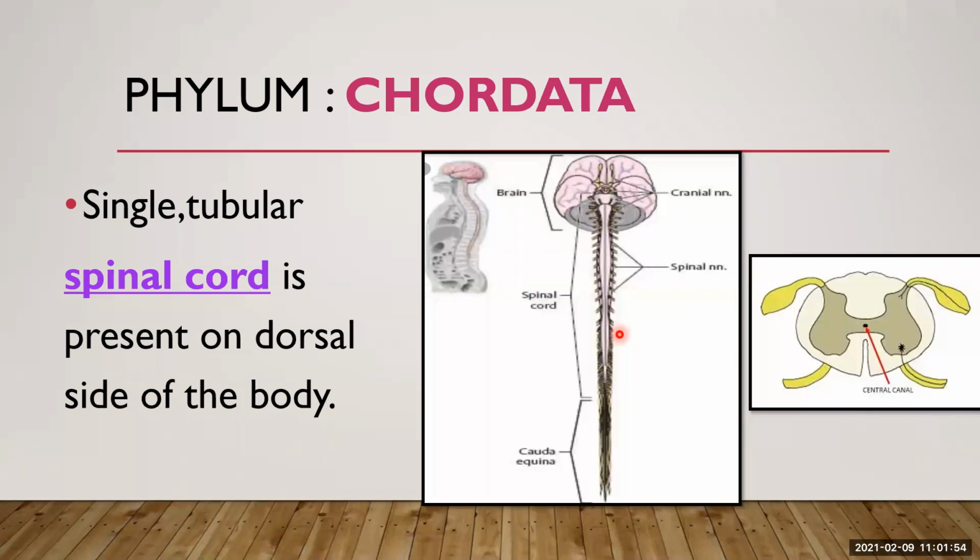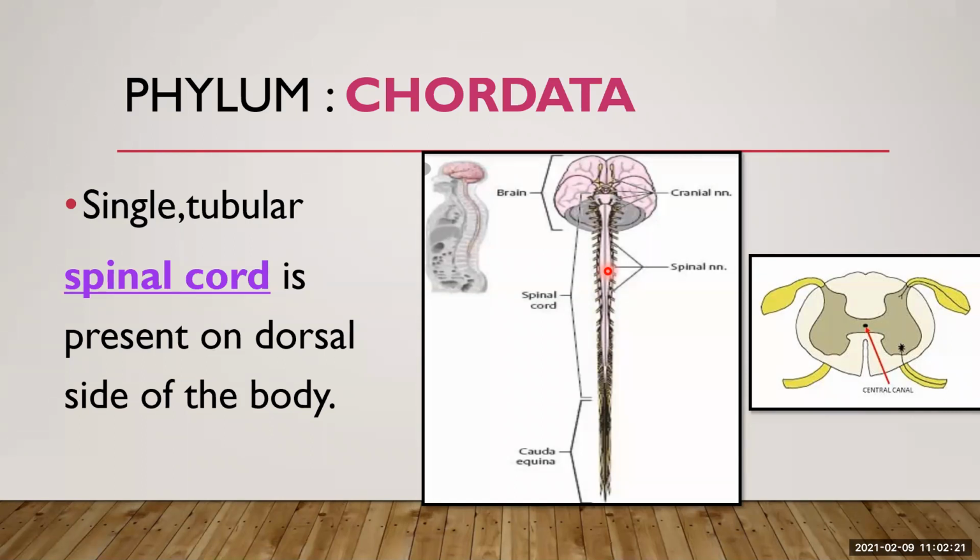It encloses the central canal of the spinal cord, which contains the cerebrospinal fluid. The cerebrospinal fluid gives lubrication to the brain as well as to the spinal cord. It gives protection to the spinal cord and serves as a cushion-like structure.